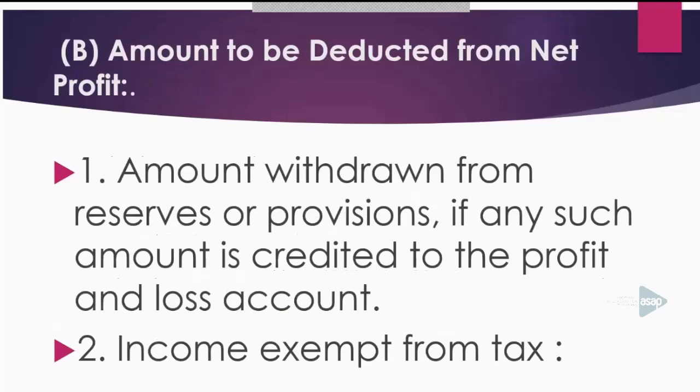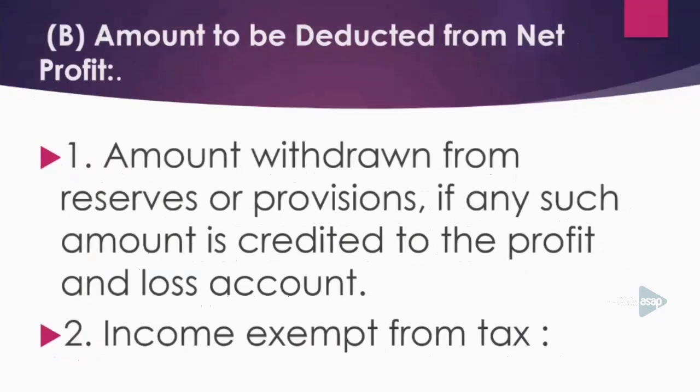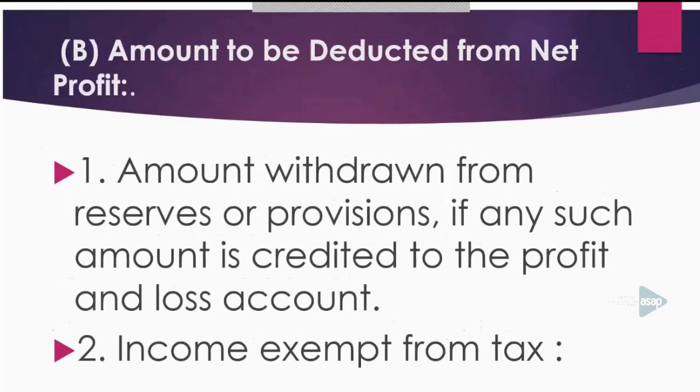Then, students, you have to deduct certain items from the net profit. What are the items you have to deduct? Listen, first of all, you have to deduct the amount withdrawn from reserves or provision if any such amount is credited to the profit and loss account. Please listen. Any amount withdrawn from reserves or provisions if any such amount is credited to the profit and loss account. Then you have to deduct income exempt from tax. Okay? You have to deduct income exempt from tax.